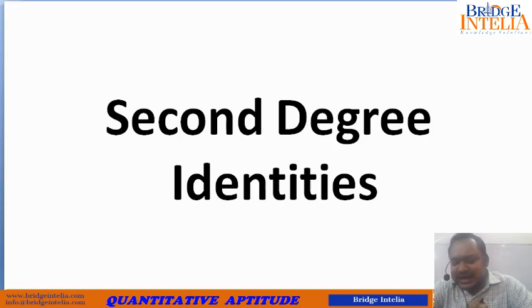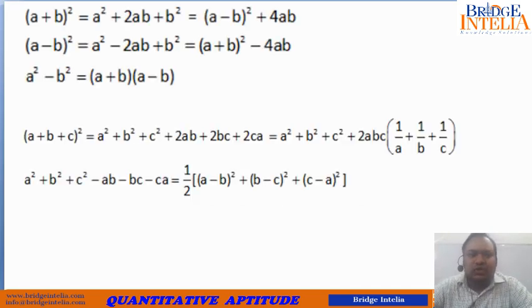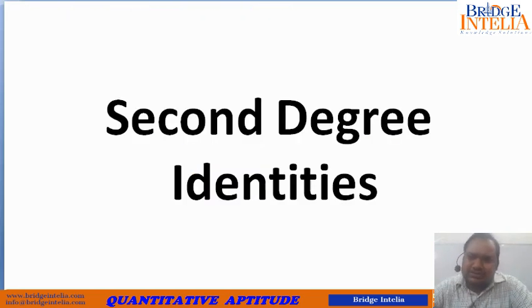The speciality about an identity is that it is true for any variable. It is independent of the variables. It is a formula which holds true for all the variables involved, and it does not depend on what the value of the variable is.